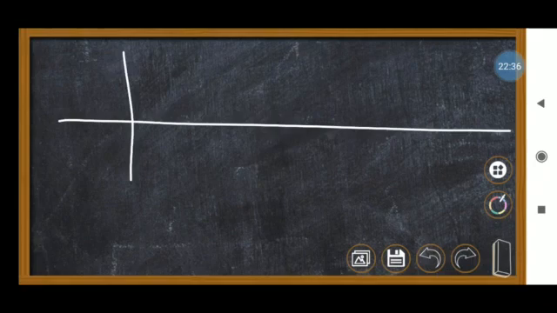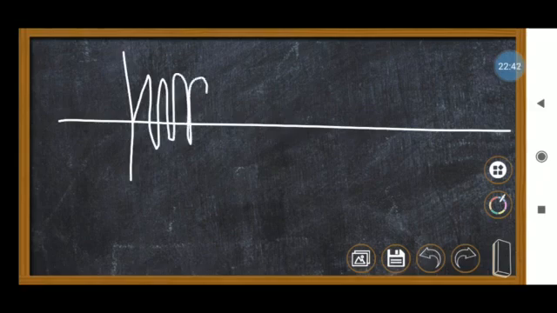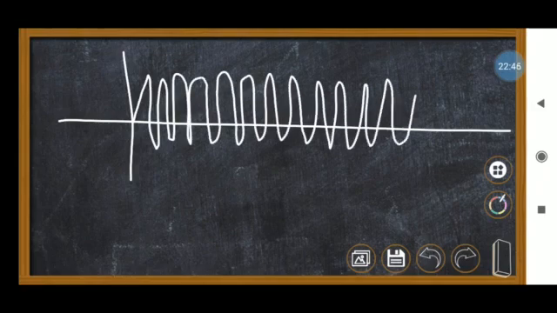For example, if you consider the voice of a child, the gap between one wave and another wave will be very small. This is called higher frequency.